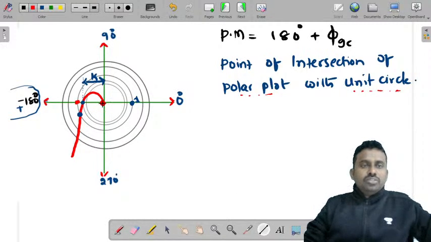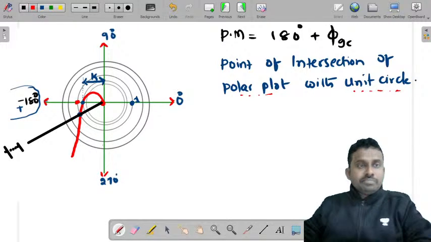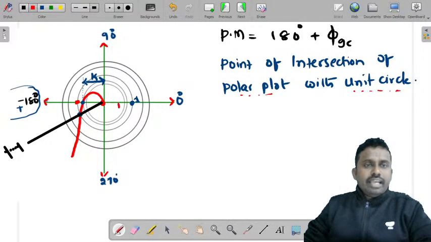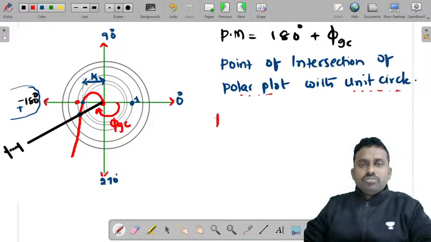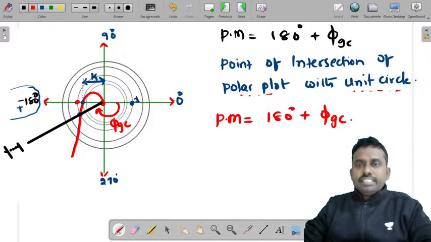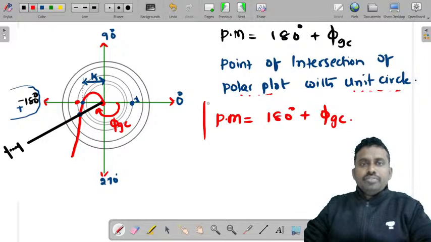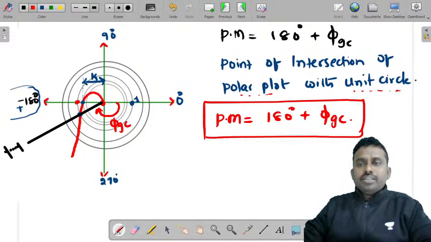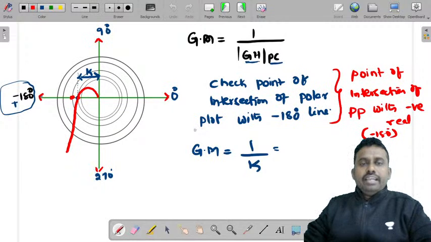Once you find that, join the origin and the point of intersection that you have found. This will give you one angle here. This is an angle, right? And you need to measure the angle with respect to this axis. This is phi GC. So phase margin is equal to 180 degrees plus phi GC. So this is how you will determine phase margin, and this is how you will determine gain margin.